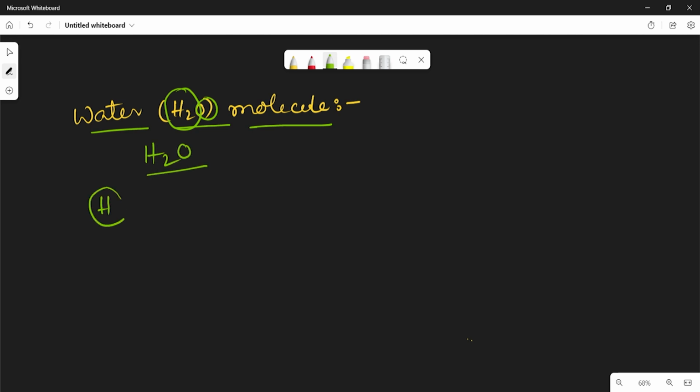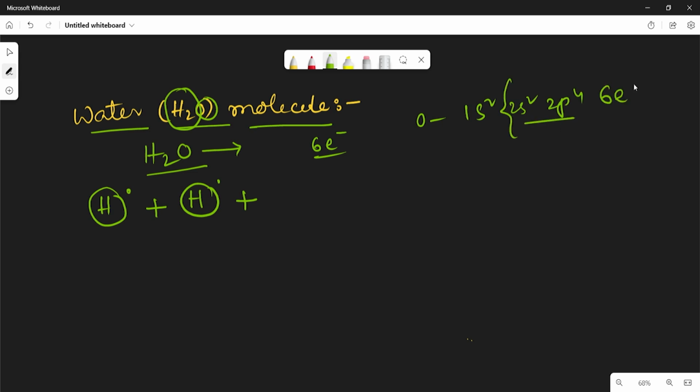Each hydrogen contains 1 electron in the outermost shell. And we know oxygen contains 6 electrons in the outermost shell, because its configuration, which we discussed already, is 1s2, 2s2, 2p4. To get the octet configuration, it will require 2 more electrons.